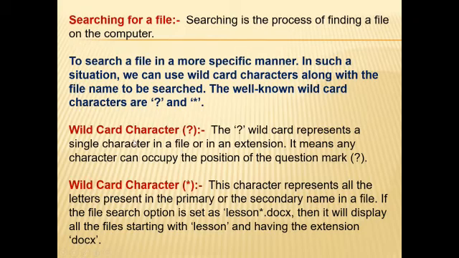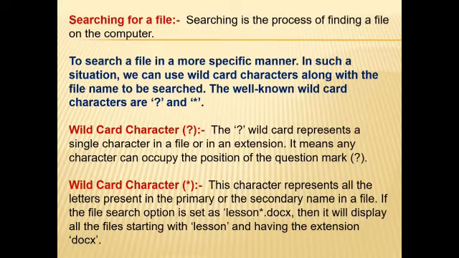These two are known as wildcard characters, which help to search a file. First is the question mark wildcard character. This question mark wildcard represents a single character in a file name or in an extension. Suppose I have made my file in Word, and the extension of a Word document is .docx.